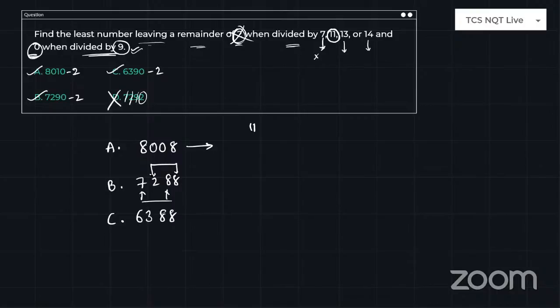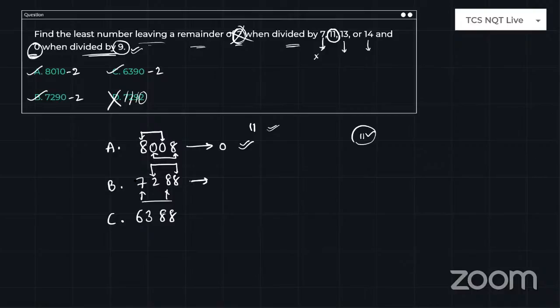This is the 11 divisibility rule. However, you can remember it, it's up to you. Add alternate positions, and if they are equal or the difference is a multiple of 11, then the 11 divisibility rule is satisfied. So 8 plus 0 and 0 plus 8, the total difference is 0. So here the 11 divisibility rule is satisfied. You need to know about the 11 divisibility rule; I can't explain from the basics.